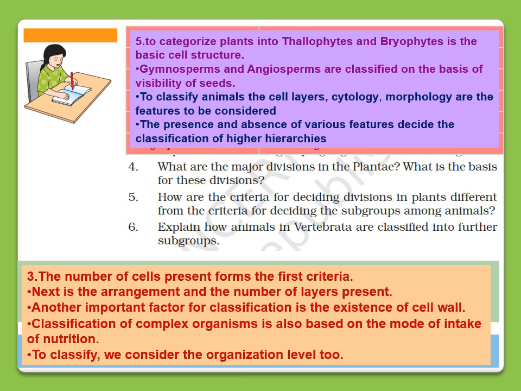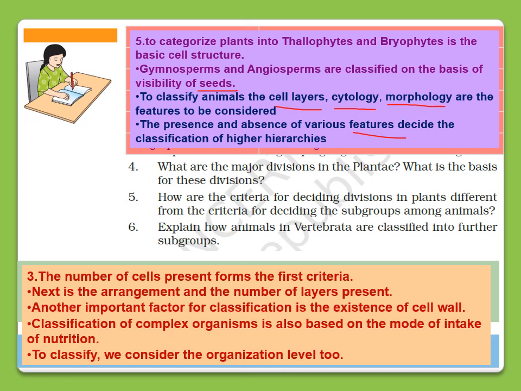Gymnosperm and angiosperm are classified on the basis of visibility of seeds. And to classify animals, the criteria are cell layers, cytology, and morphology. These are taken into consideration when animals are classified. The presence and absence of various features decide the classification of higher hierarchies.